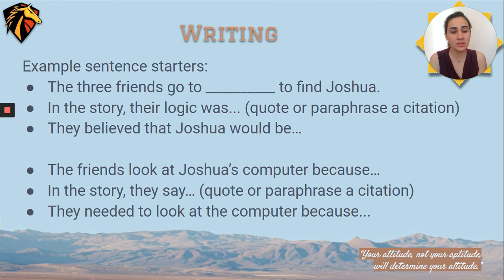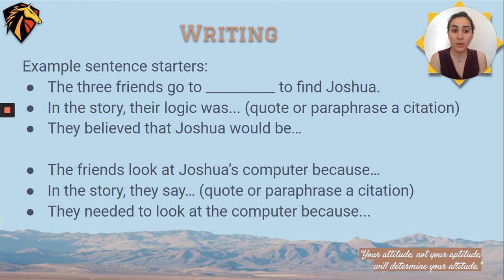There's your 3 sentences. For number 2, you're going to start your first sentence, your A, with, the friends look at Joshua's computer because why? Tell me flat out. Just tell me why. For the C part of your paragraph, your citation, you're going to say, in the story, they say. So they explained at some point why they needed to look at the computer.